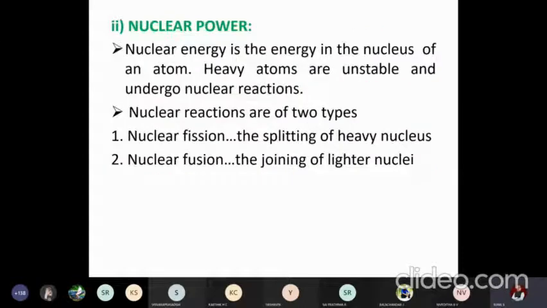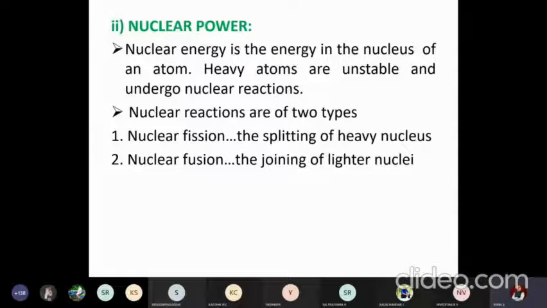Next, we will move to the next alternative, that is nuclear power. Nuclear energy is the energy in the nucleus of an atom, released either by fission or fusion reaction. You can get out the heat energy. Fission is the process of splitting a heavy nucleus into smaller ones, and fusion is the process of joining lighter nuclei to form a larger one. In the process, energy is released, which can be used to convert water to steam and drive a turbine, so that you will get the electricity.